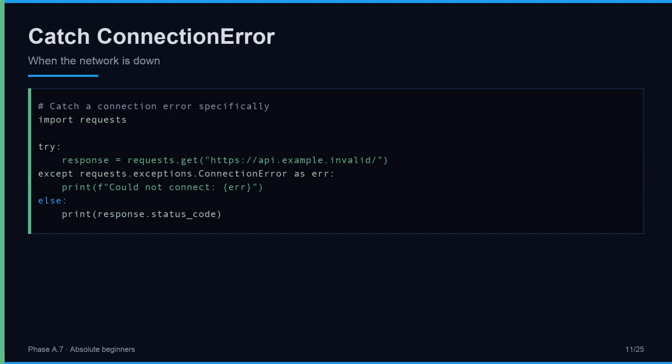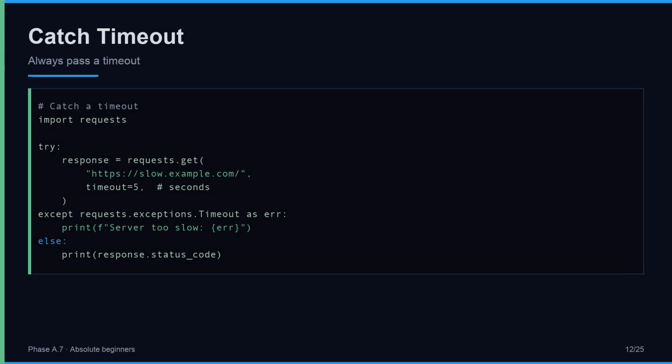Here we catch a connection error specifically. The host api.example.invalid does not exist, so DNS lookup fails and requests raises ConnectionError. We print a friendly message instead of crashing. In real code, you might fall back to a cached response, alert an operator, or queue the request for later. The key is, your script keeps running. Network down.